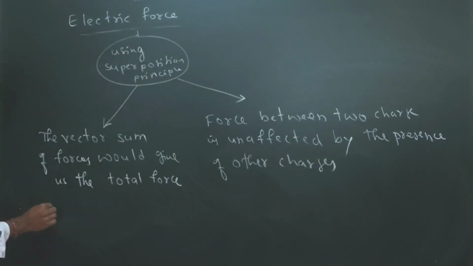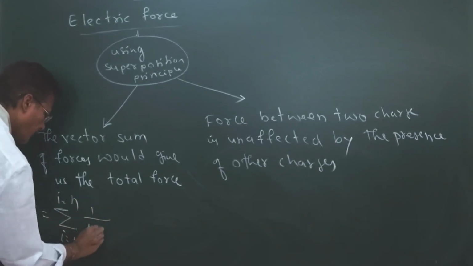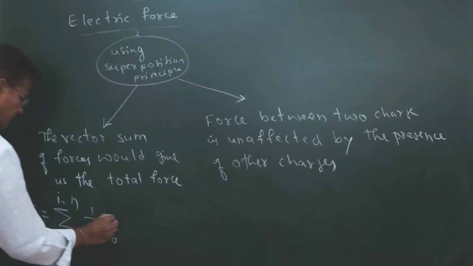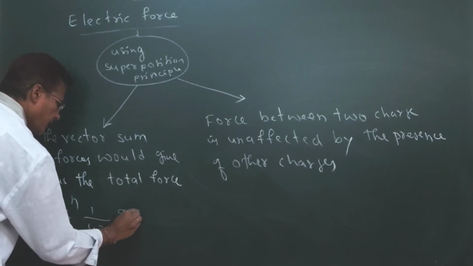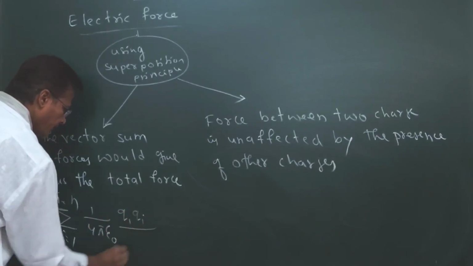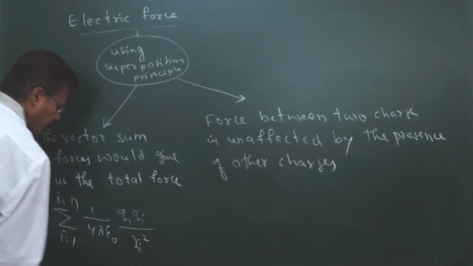So here we can see the summation, which is what we use for the total force: the summation from i equal to 1 to n of 1 divided by 4 pi epsilon naught, q1 qi divided by r square.